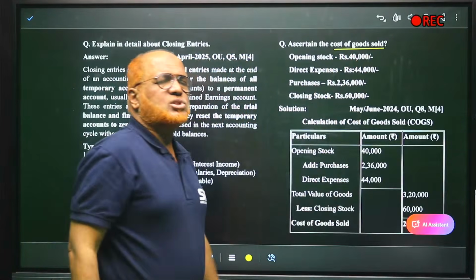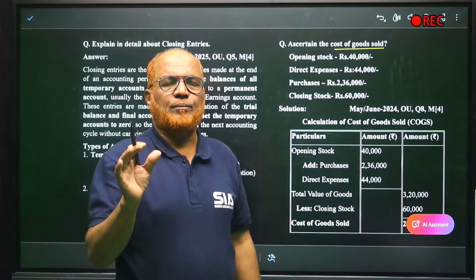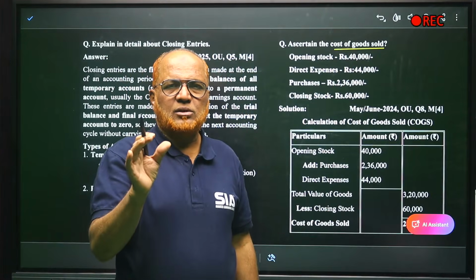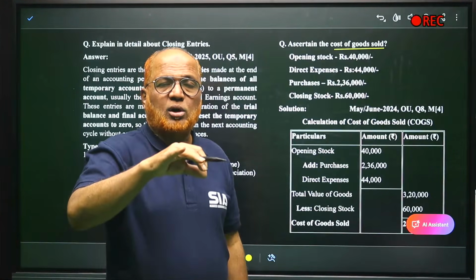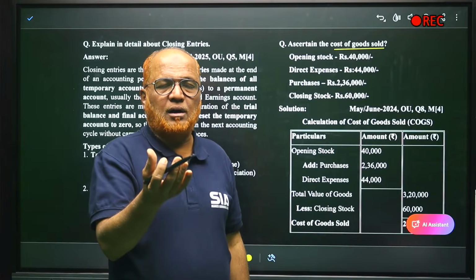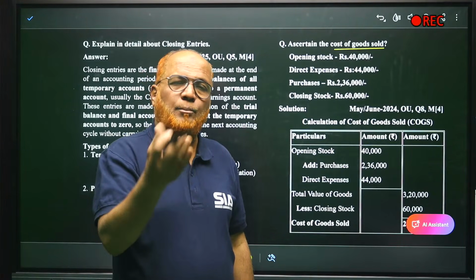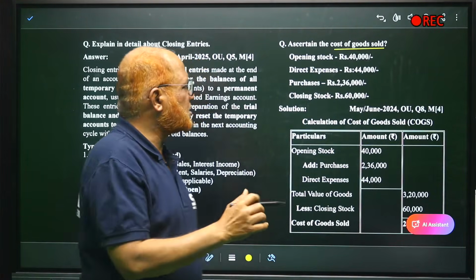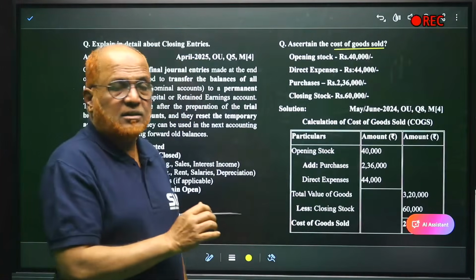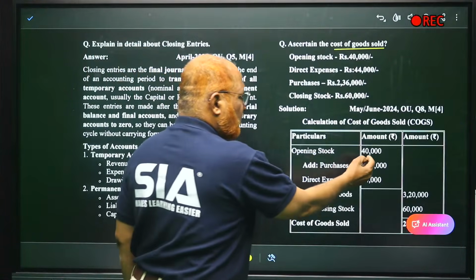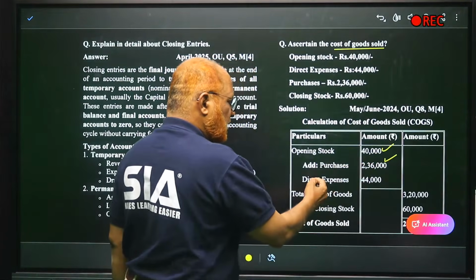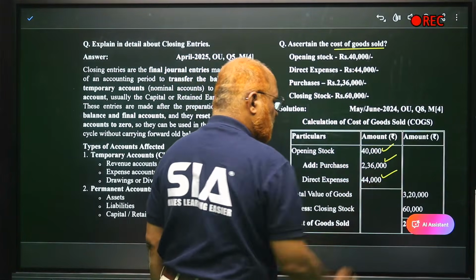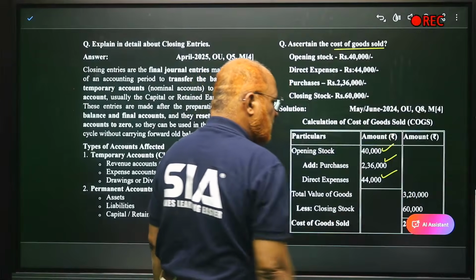Now remember, for calculating cost of goods sold, we have the formula: opening stock plus purchases plus direct expenses minus closing stock. So opening stock 40,000, then add purchases 2,36,000, direct expenses 44,000, total 3,20,000.